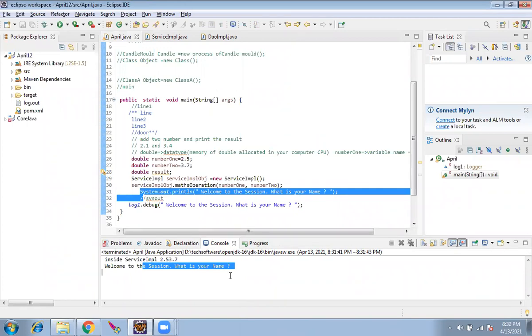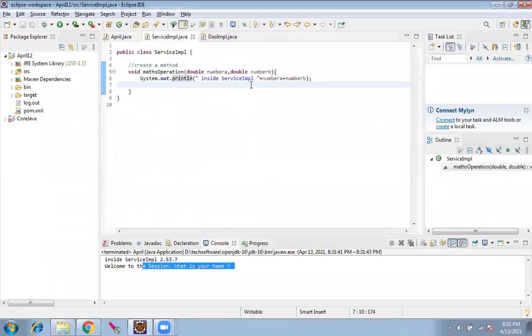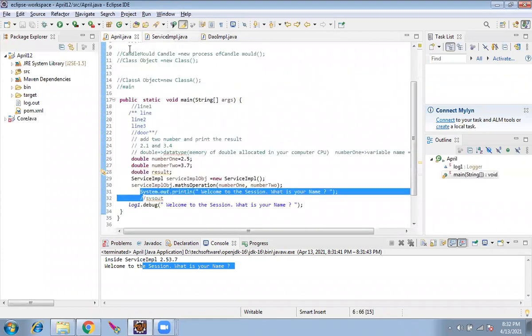Any questions so far? Yeah, you can go ahead, please. So actually what you do is you separated the result, right? Correct. We separated the logic. The result is a business logic. We call this addition a business logic, right? It can be anything. So the logic is separated from this file and it is moved to another file. That's all.